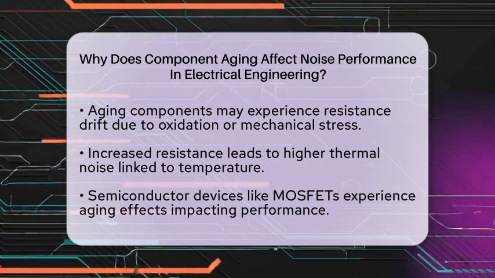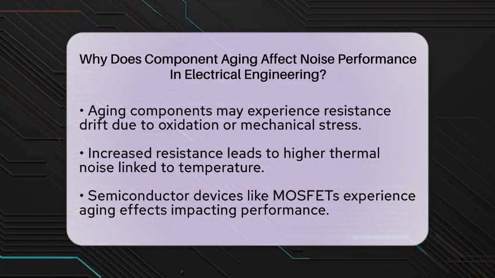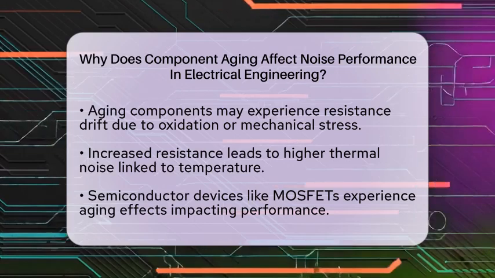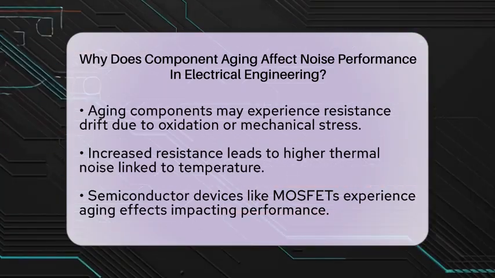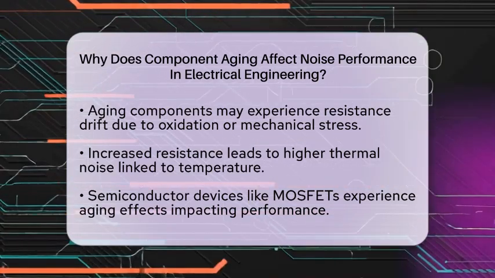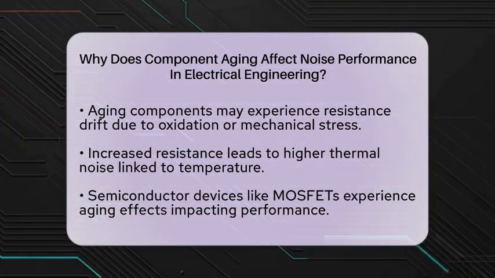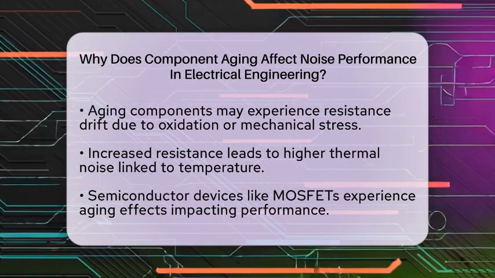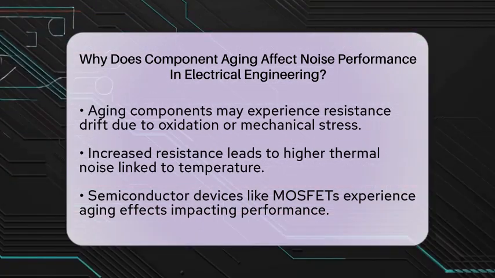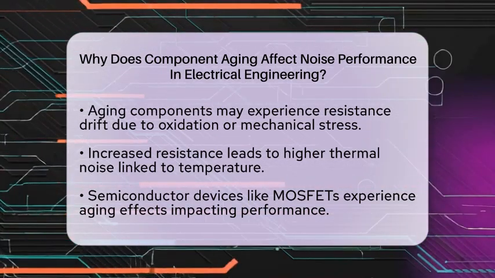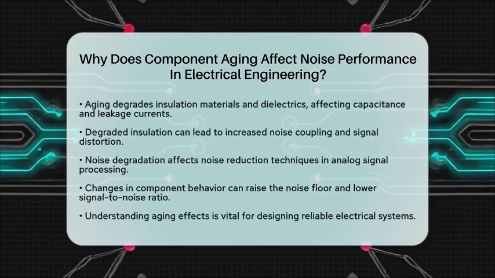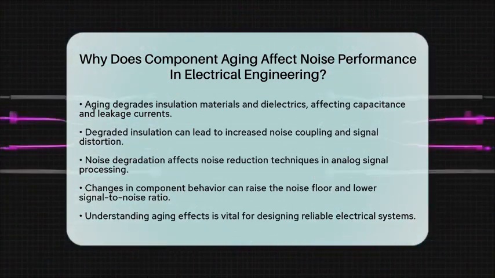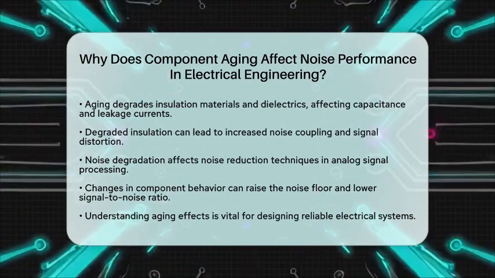Additionally, aging affects insulation materials and dielectrics. This can alter capacitance and leakage currents, introducing more noise sources and reducing noise immunity. For example, if insulation in cables degrades, it can change their electrical properties, leading to increased noise coupling and signal distortion. In practical terms, the noise degradation caused by aging impacts noise reduction techniques in analog signal processing and control